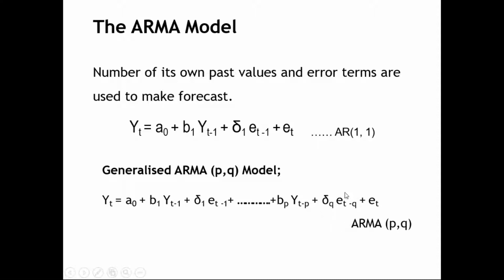The reason I have used p and q is that whenever you write an ARIMA model, there will be three letters used: P, D, and Q. P represents the AR term, Q represents the MA term. That is why I've written P and Q here also. Like I said, AR means auto-regressive, which is represented as P, and MA is moving average, which is represented as Q.